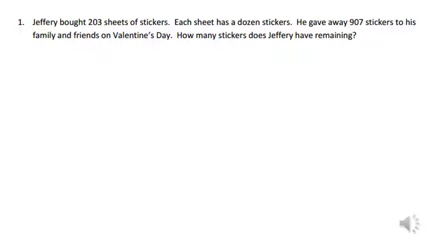Jeffrey bought 203 sheets of stickers. That's important. Each sheet has a dozen stickers. He gave away 907 stickers to his family and friends on Valentine's Day. How many stickers does he have remaining? Okay. So